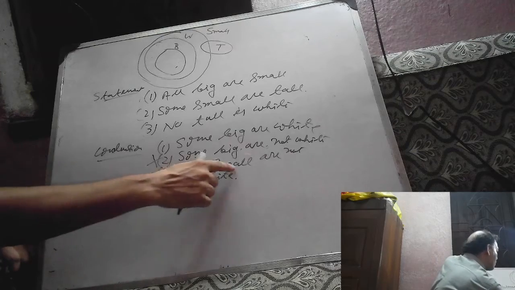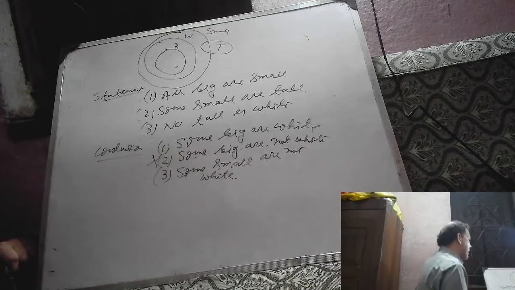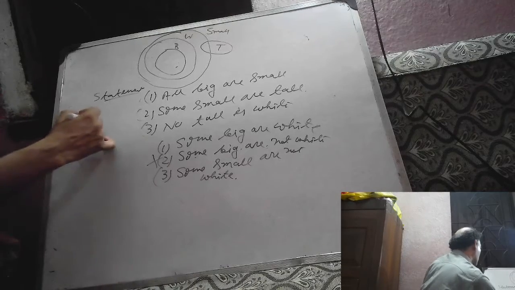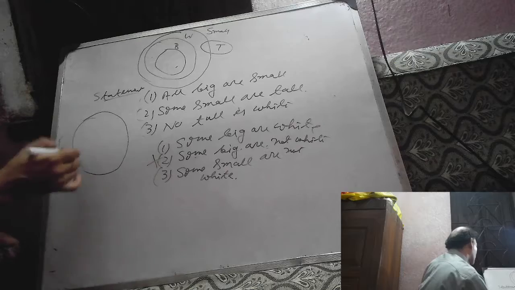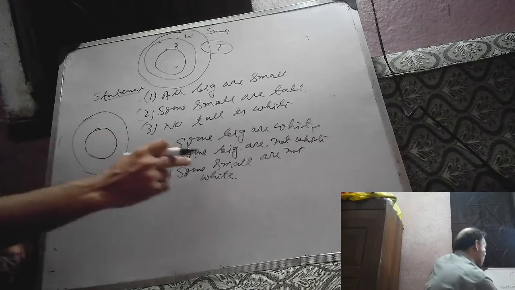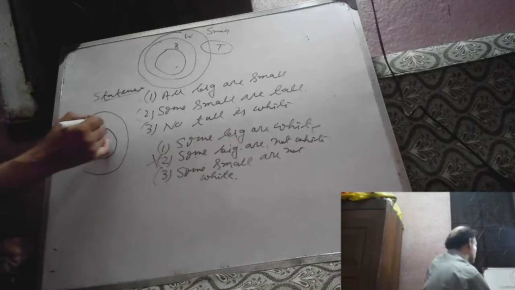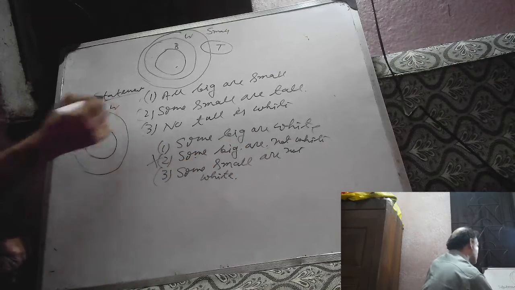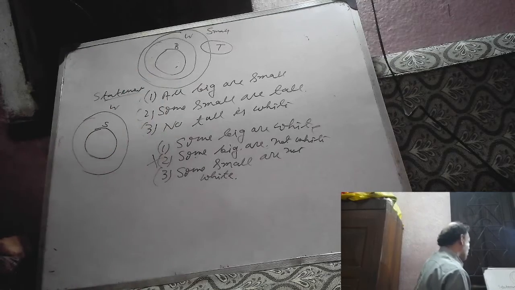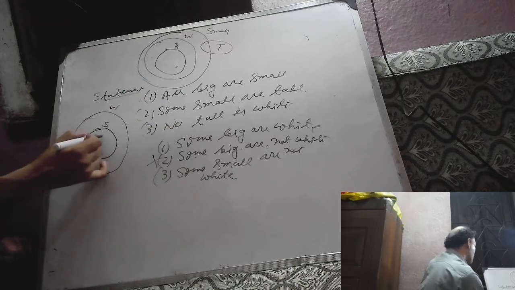Next, some small are not white. Its contradictory statement is all small are white. Suppose we draw two concentric circles. We have assumed all small are white, so this is small, this is white. Now again, all big are small, so this will be big.